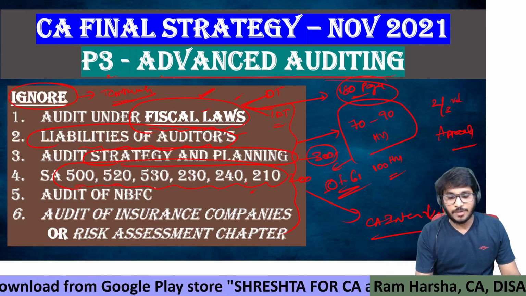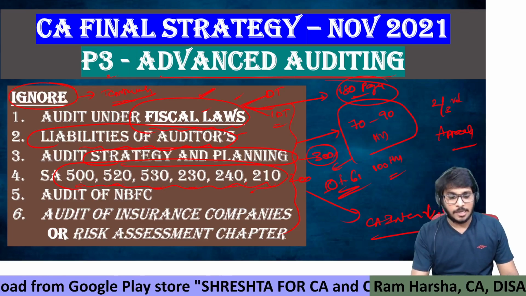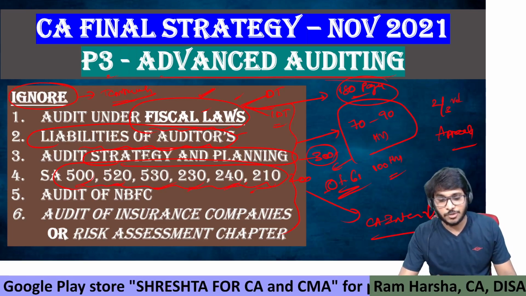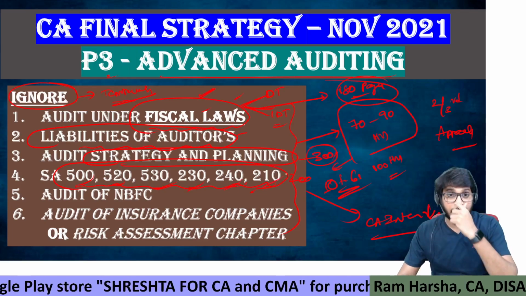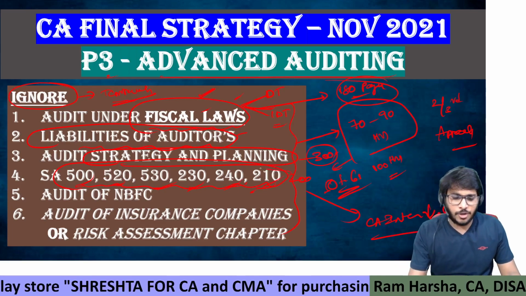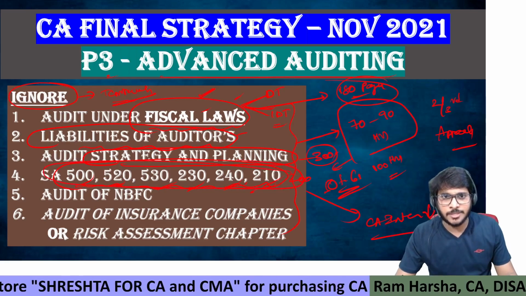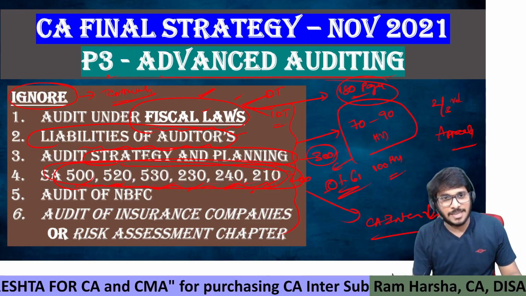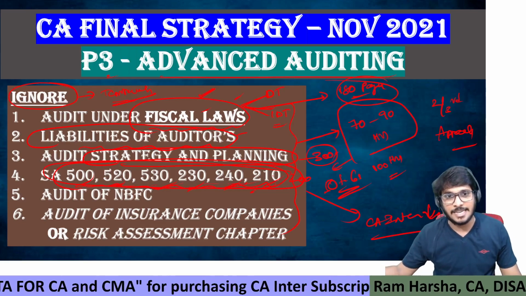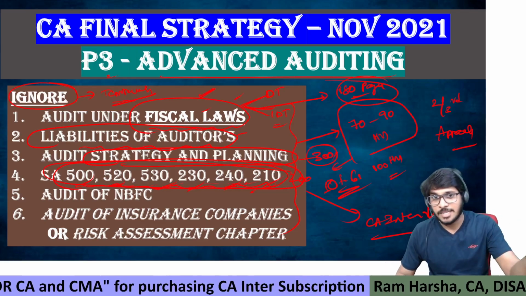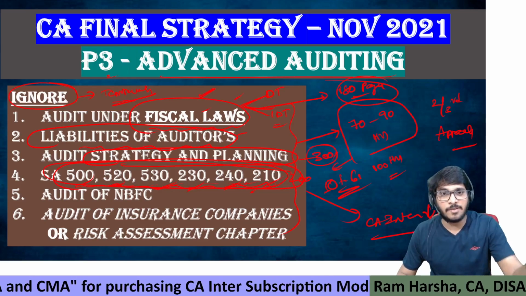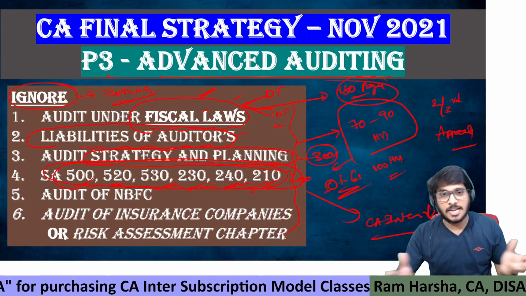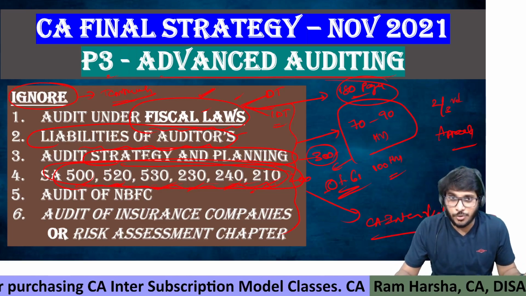And SA 500, 520, 530, 230, 240, 210. 500 evidence, 520 analytical procedure, 530 sampling, 230 documentation, 240 fraud, and 210 engagement, terms of engagement. If any of you want coaching for this, I have my marathon. In my marathon lecture of CA Inter, I think most of these topics I've already covered. For you at CA Final, no faculty will be covering them. So you can open my marathon and have a look to understand these chapters if you don't want to ignore them.